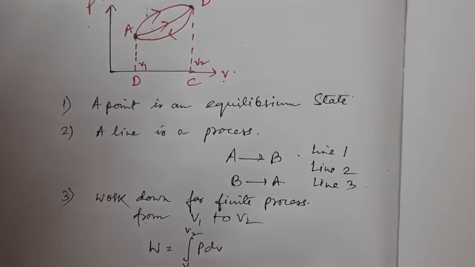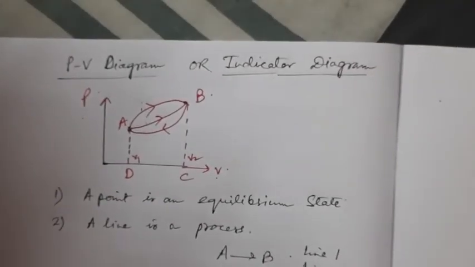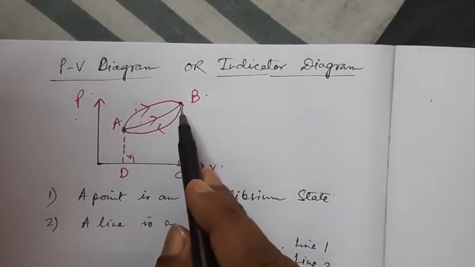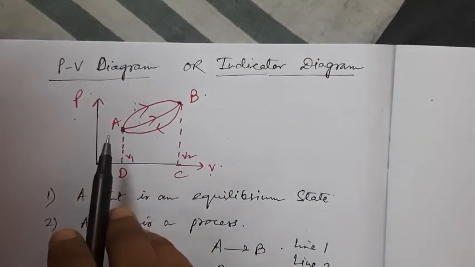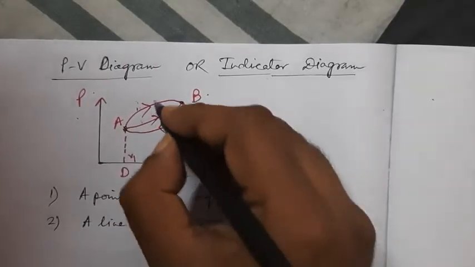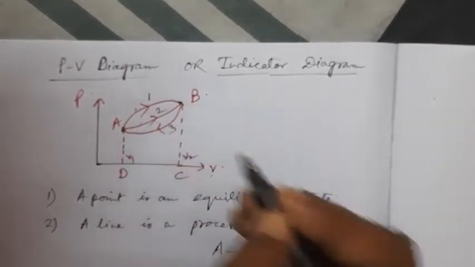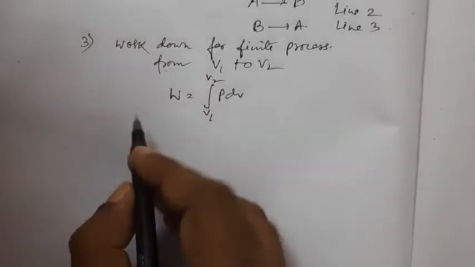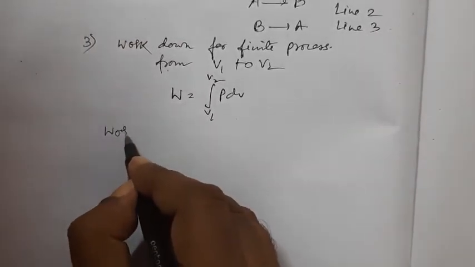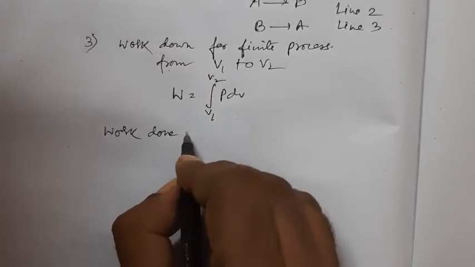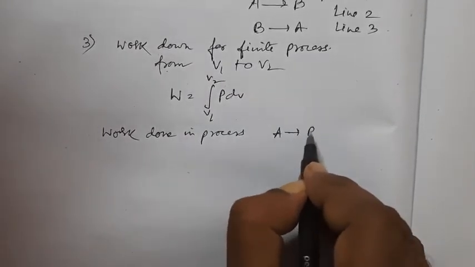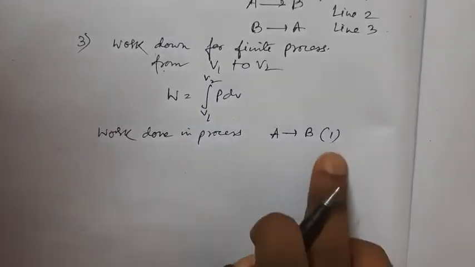For example, in this diagram, work done in the process A to B, I can name this process as 1, this process as 2, and this process 3. So I can write here work done in process A to B along 1, that means along line 1.